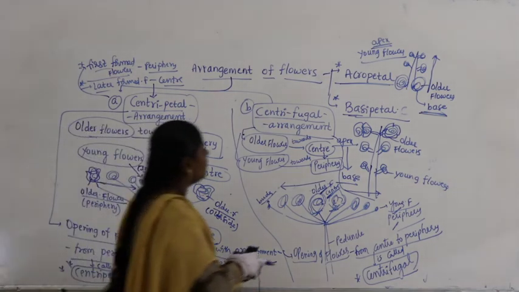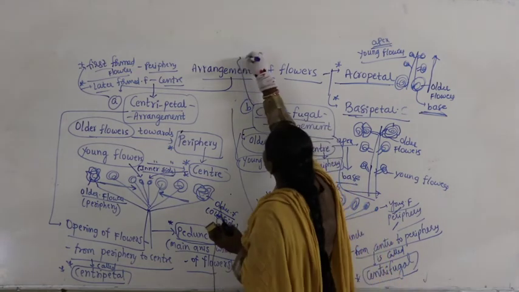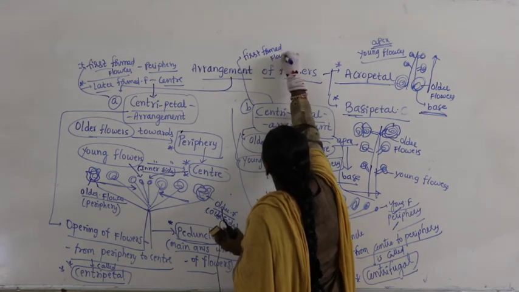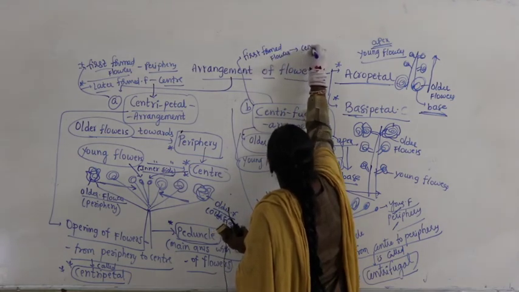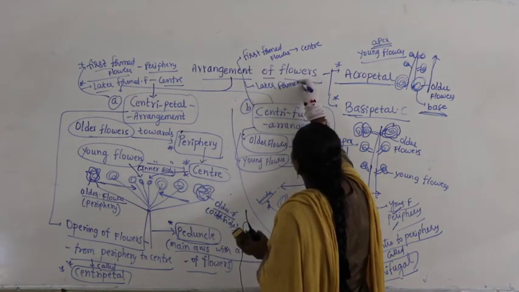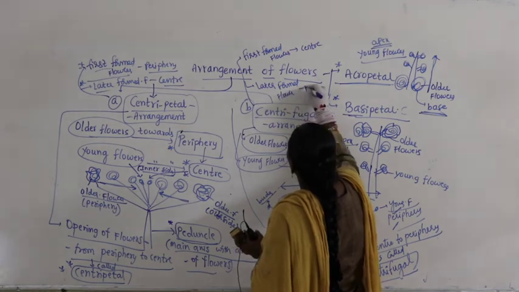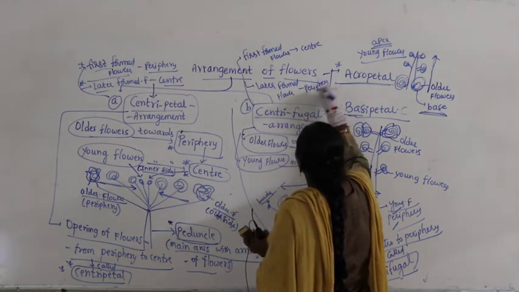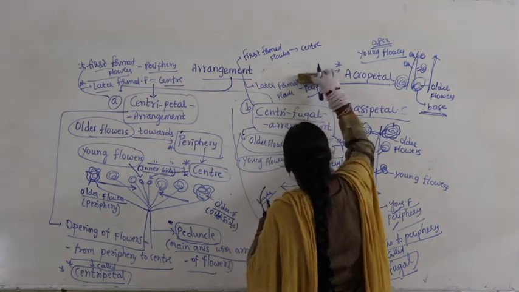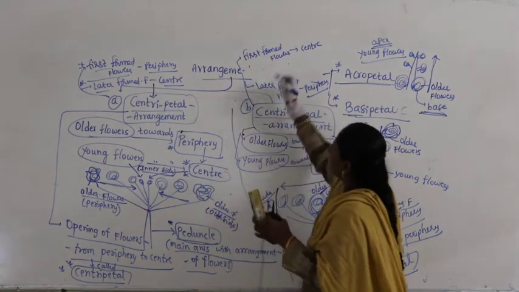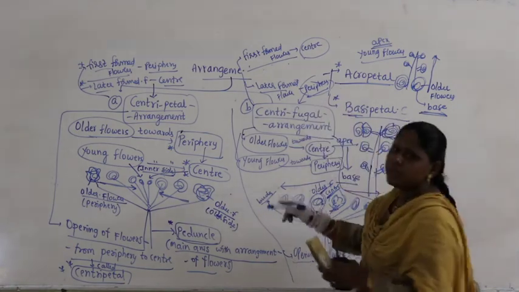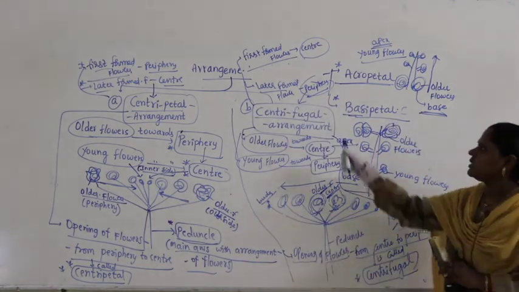Similarly, sometimes you will get the question that they give indirectly. So, the first formed flowers, they say, are in the center, and later formed flowers are at the periphery. If they give this, first formed flowers in the center, later formed at the periphery, that means indirectly the question is speaking about centrifugal.